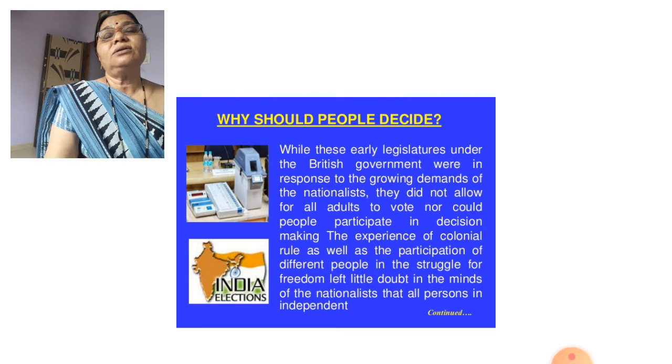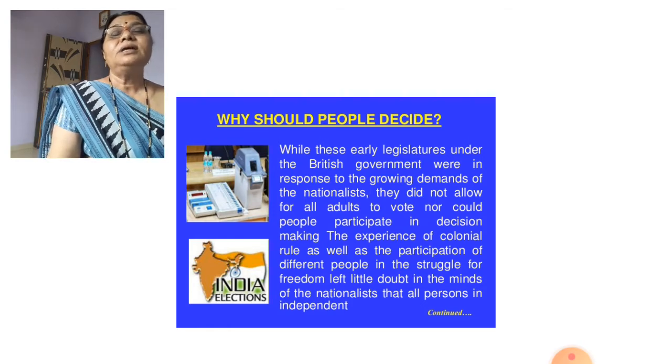The nationalists and all persons were thinking that the Indian National Congress would get a place in decision making. But actually, whenever there was a question hour in the Sansad, these people were not getting a chance, and whatever demands they kept in front of the government, it was not ready to listen, because the British East India Company or British government did not want to give freedom to us.